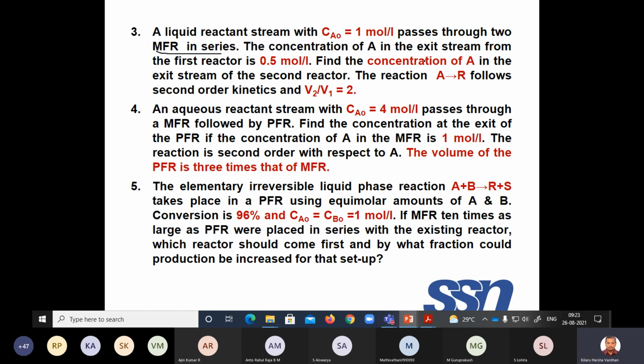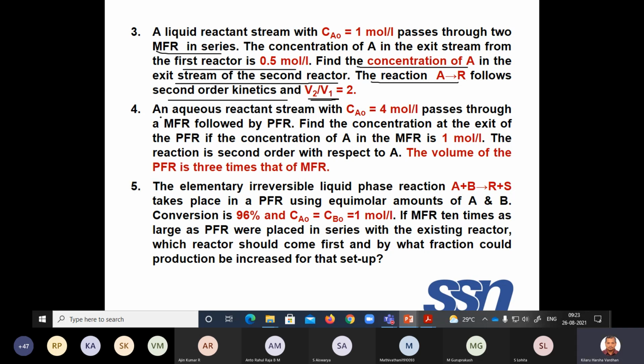The concentration of A in the exit stream from the first reactor is given, so Ca1 is given. You have to find the concentration of A in the exit stream of the second reactor, Ca2. The reaction A gives R follows second order kinetics, and the volume V2 by V1 is twice. It is the same type of problem we just did. You have to calculate Ca2.